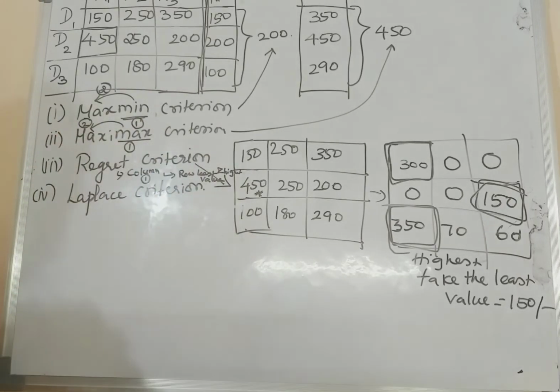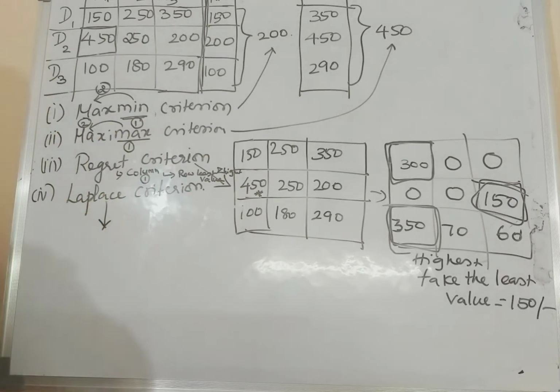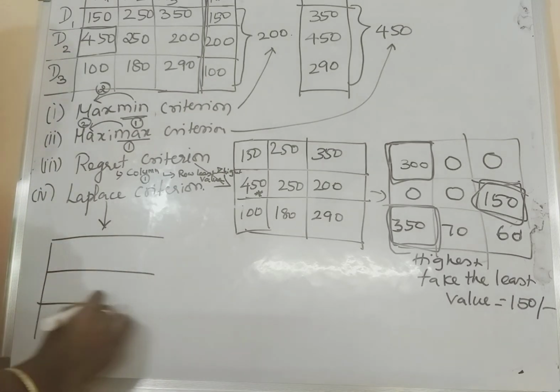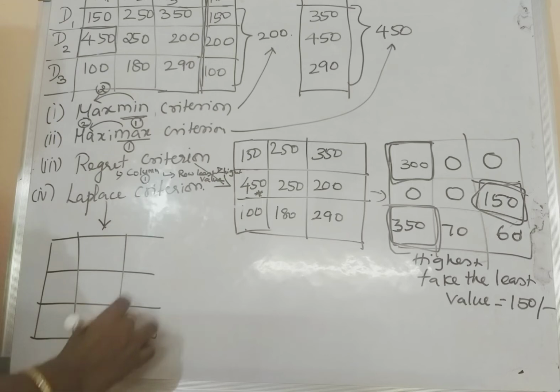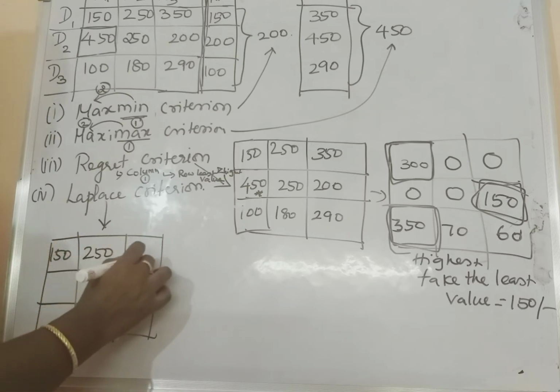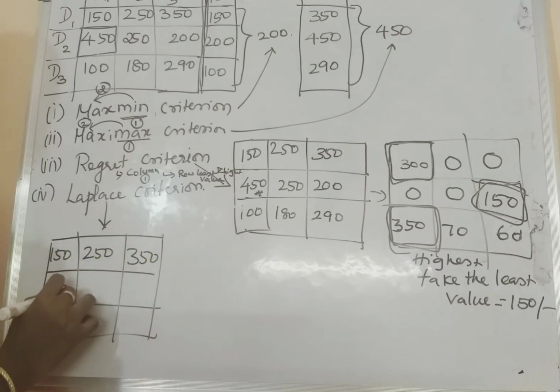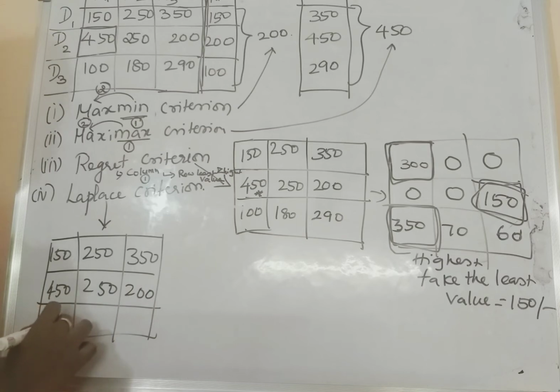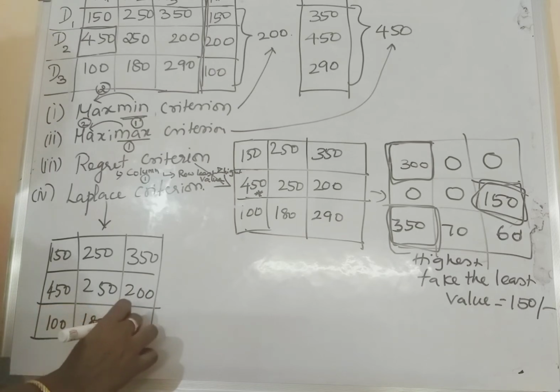This is regret. Now, Laplace criterion. Laplace criterion is totally different. What you have to find out is the average of each row. For example, 150, 250, 350, 450, 250, 200, 100, 180, 290.